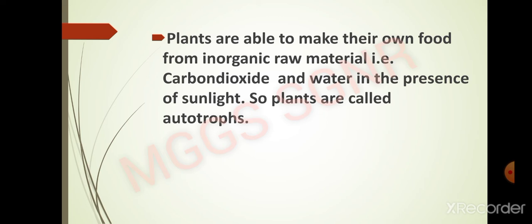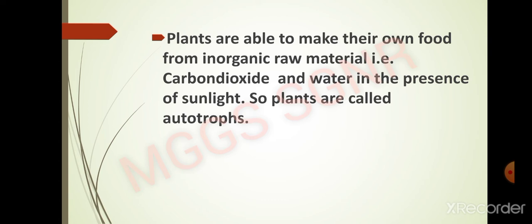When plants are able to make their own food from inorganic raw material. Carbon dioxide is also inorganic material, water is also inorganic material, and these both are the raw materials for the plant. So, plants are able to make their own food from inorganic raw material by their own in the presence of sunlight. Such mode of nutrition is known as autotrophic mode of nutrition, and because plants can make their own food, that's why plants are known as autotrophs.